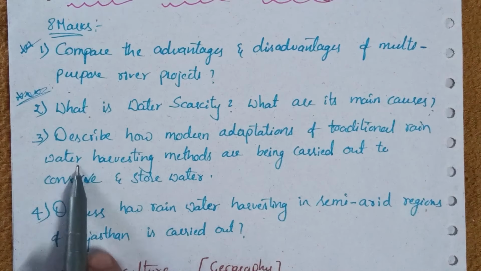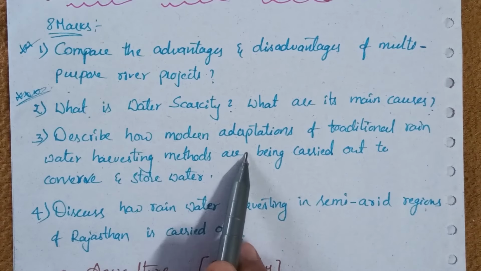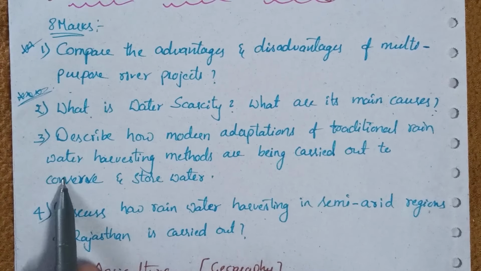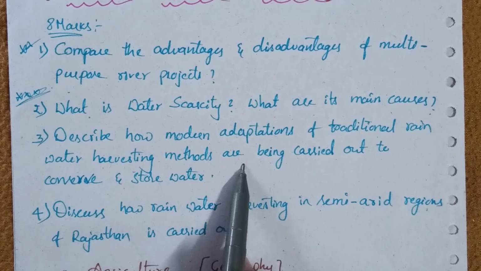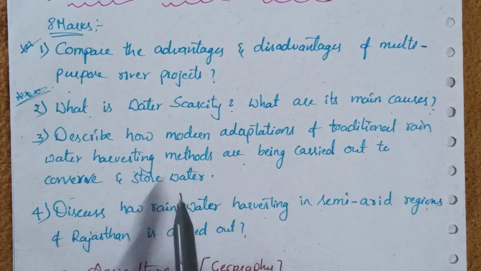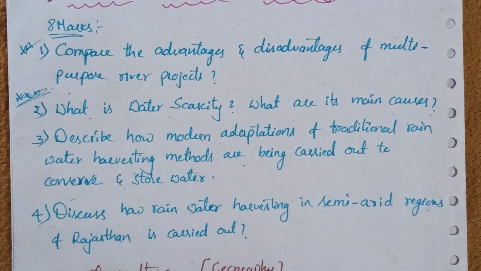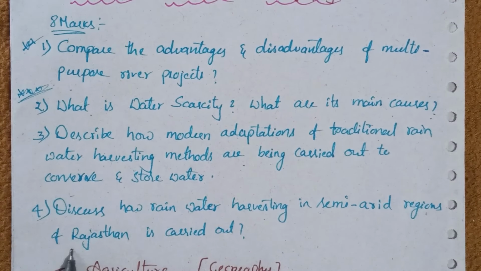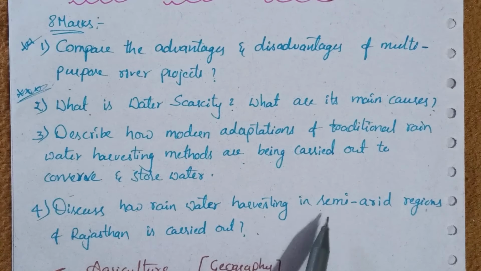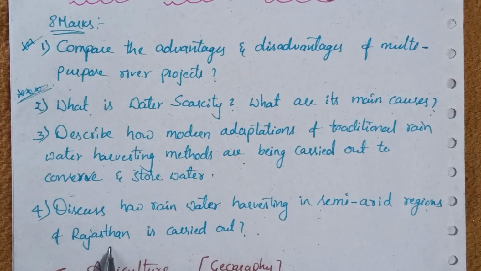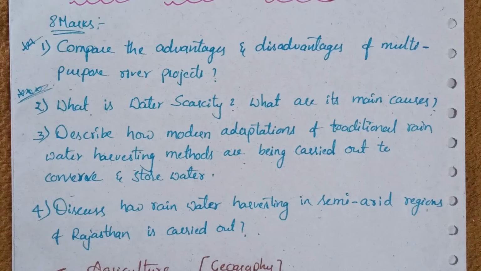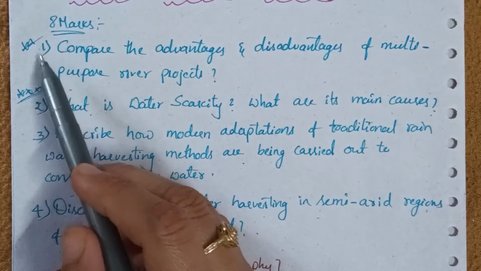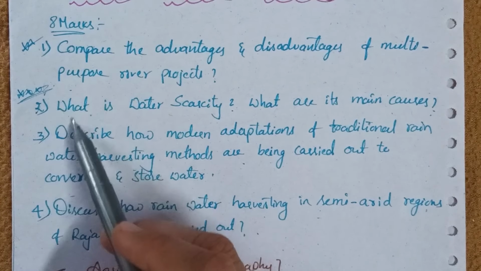Next, the third one is, describe how modern adaptations of traditional rainwater harvesting methods are being carried out to conserve and store water. The fourth one is, discuss how rainwater harvesting in the semi-arid region of Rajasthan is carried out. Don't think that only the questions I am marking with star marks are important.